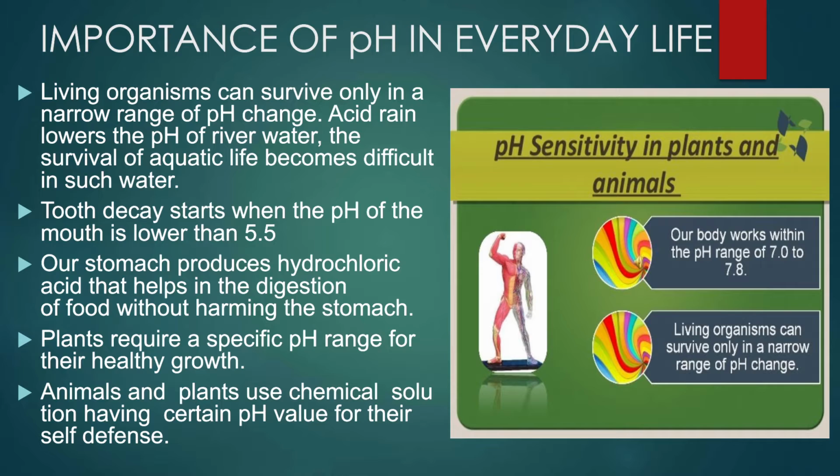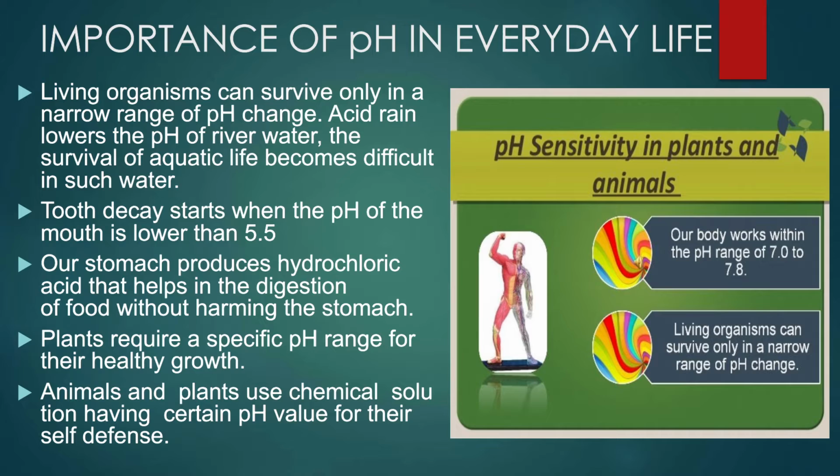Tooth decay starts when the pH of the mouth is lower than 5.5. Tooth enamel, which is the hardest substance in our body, is corroded when the pH in the mouth is below 5.5. Using toothpaste, which is generally basic, neutralizes the excess acid and prevents tooth decay. Our stomach produces hydrochloric acid that helps in the digestion of food without harming the stomach.